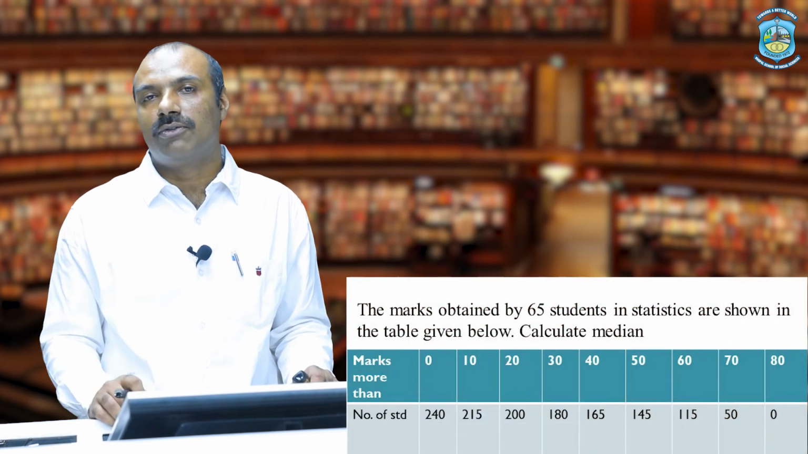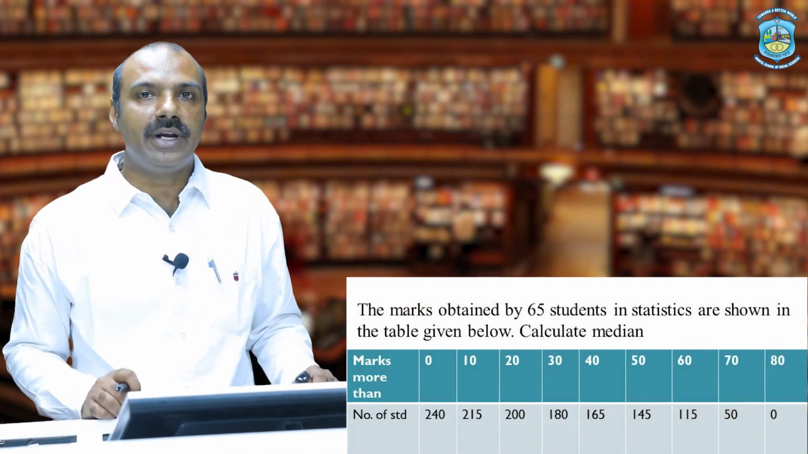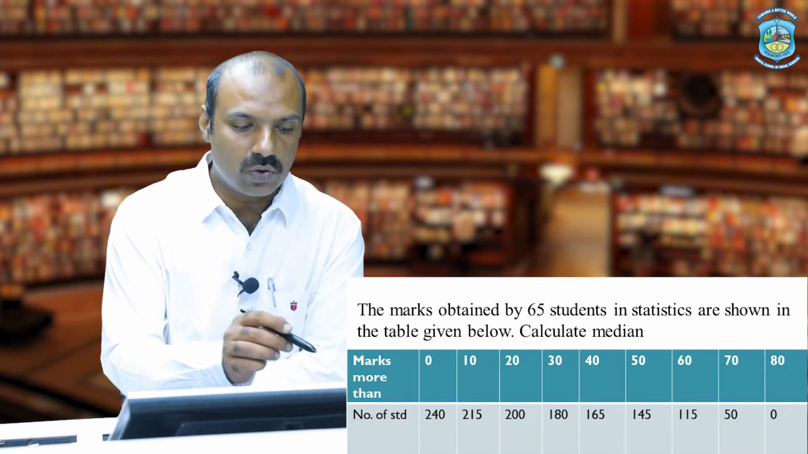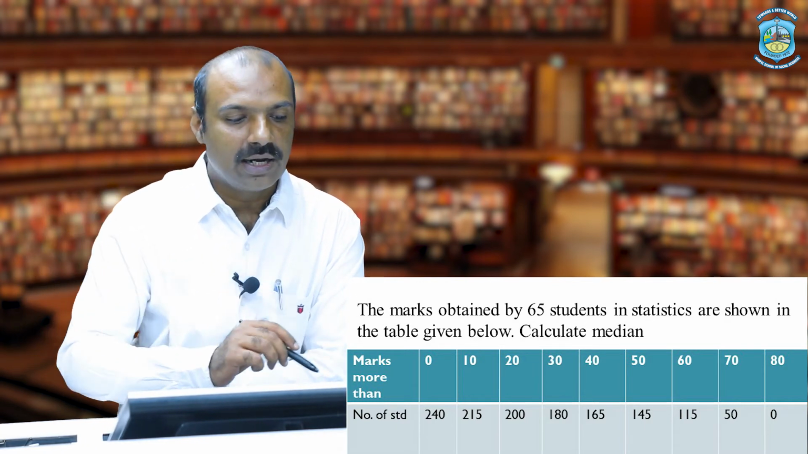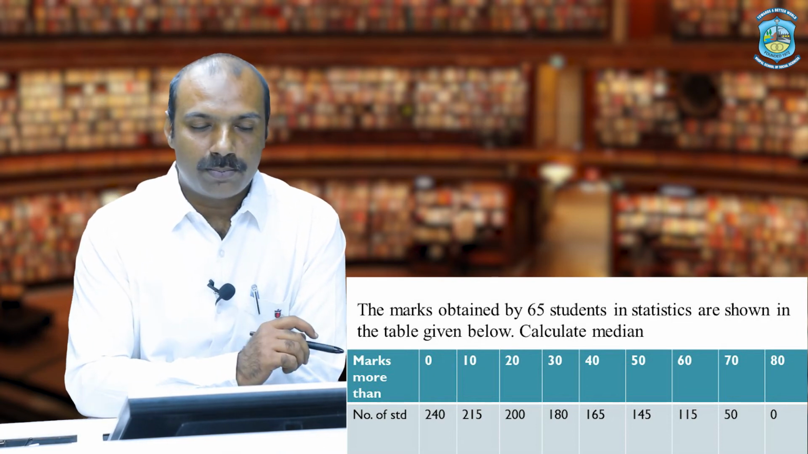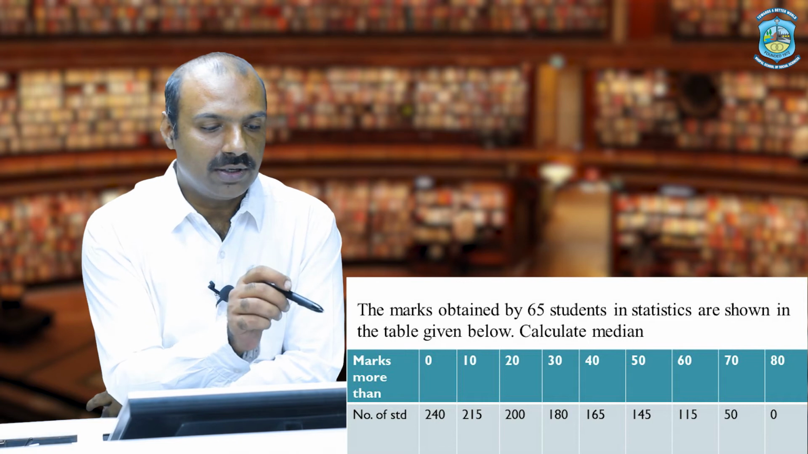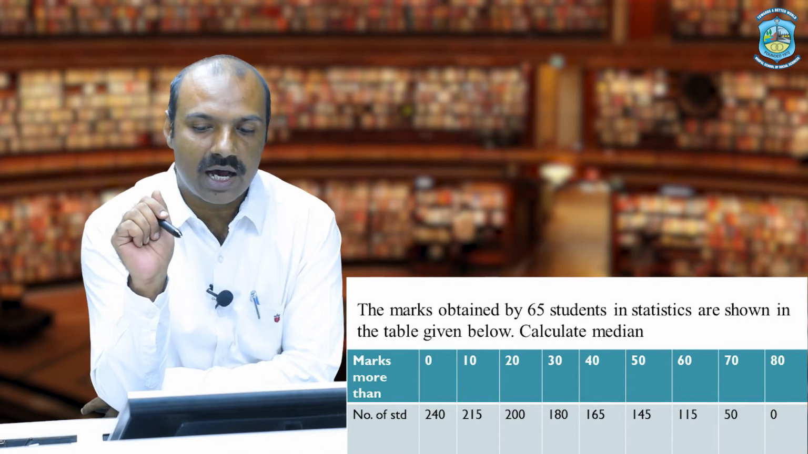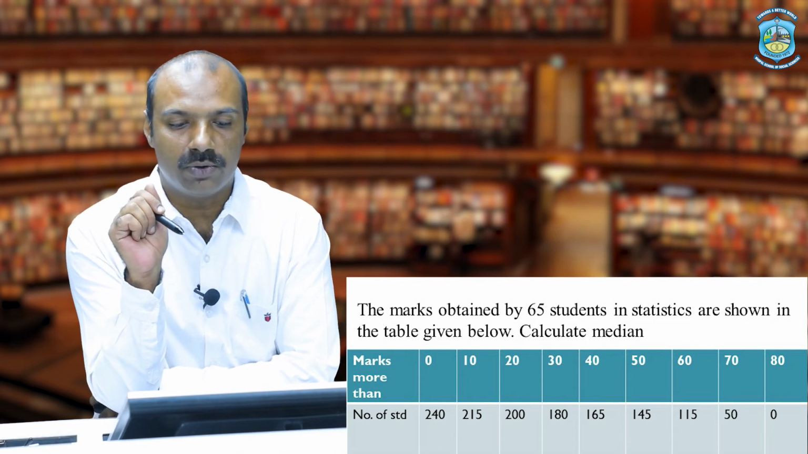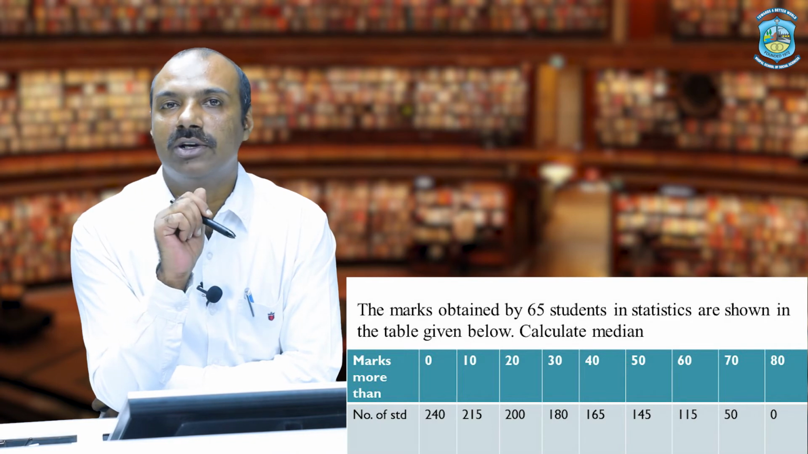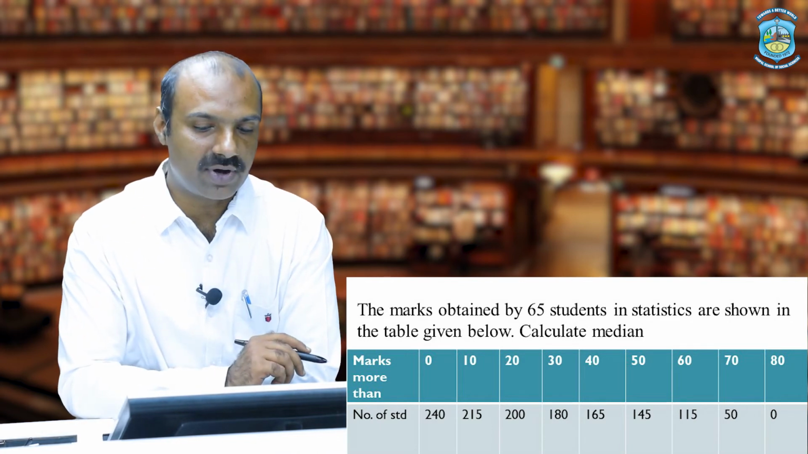So let's take one more example for calculating median in continuous series. In this question, as you can see on the screen, no class interval is given. Instead, it is written as marks more than. So before proceeding further, we can just read the question. The marks obtained by 65 students in statistics are shown in the table given below. Calculate median. 65 is given, meaning the sum of all the frequencies is given as 65.